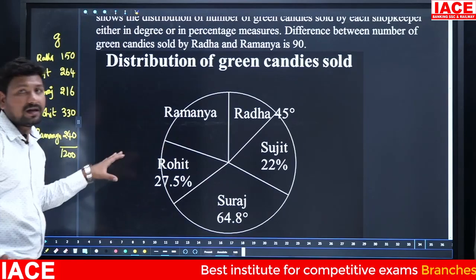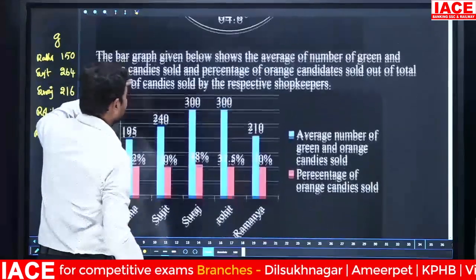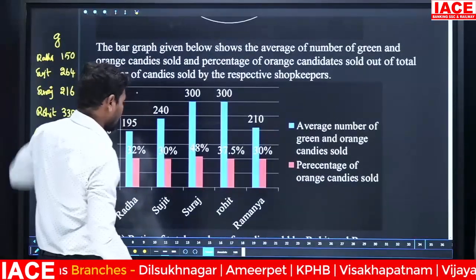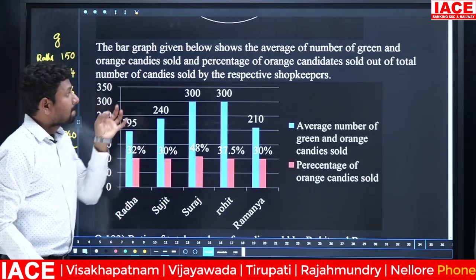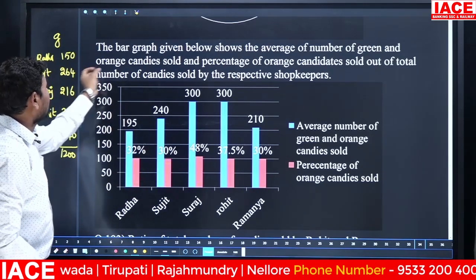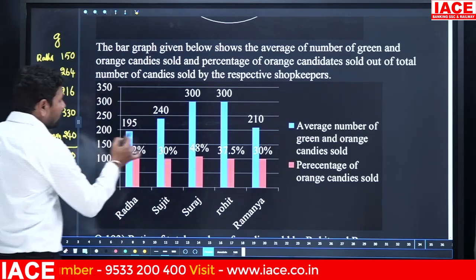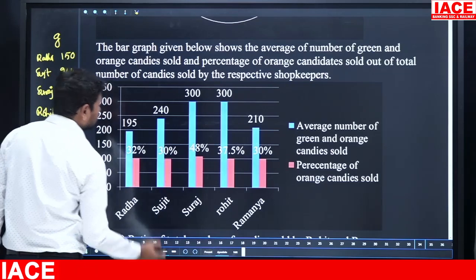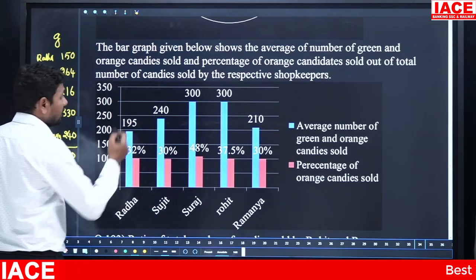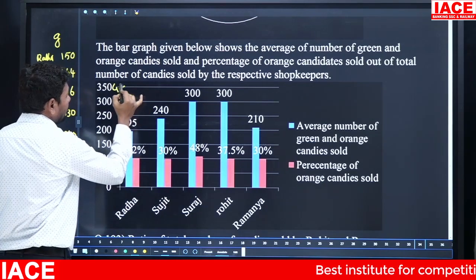Now the pie chart value is not required. Then go for the next data. The next data is mentioned in another diagram also. That's why we noted the values. The bar graph given below shows the average number of green and orange candies. Then 195 double is how much? 190 double is 380, 195 double is 390.